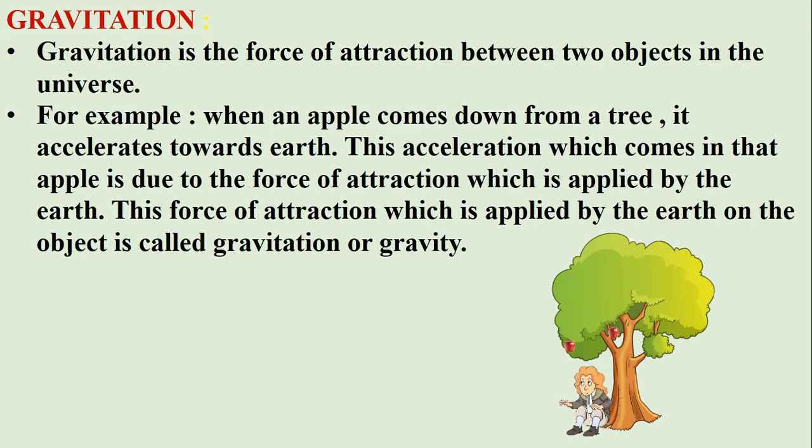It is the story of a great scientist, Sir Isaac Newton. When he saw a falling apple, he started thinking why apples fall down, why they do not go in an upward direction. He experimented a lot on different objects and finally published a theory of gravity in 1687. According to him, gravitation is the force of attraction between two objects in the universe. He said every object applies an attractive force on every other object.